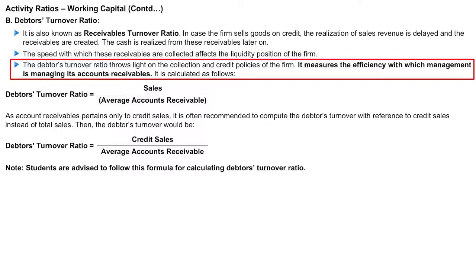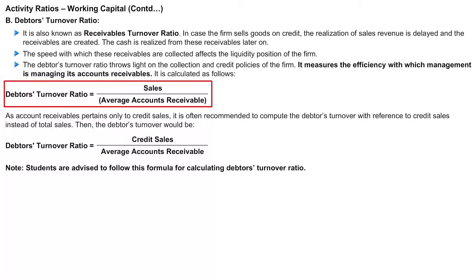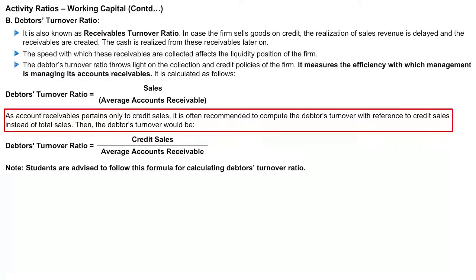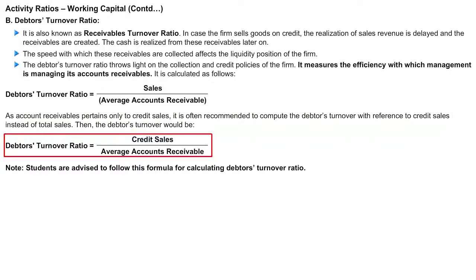The debtors turnover ratio throws light on the collection and the credit policies of the firm. It measures the efficiency with which management is managing its accounts receivable. The formula of this ratio is sales divided by average accounts receivable. As accounts receivable pertain only to credit sales, it is often recommended to compute the debtors turnover ratio with reference to credit sales instead of total sales. Therefore, the debtors turnover ratio is credit sales divided by average accounts receivable.